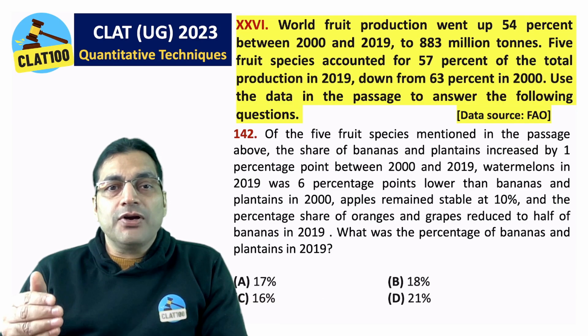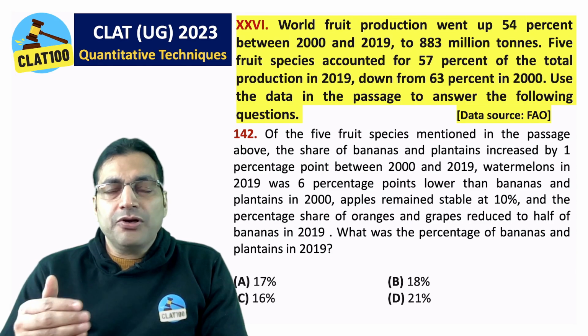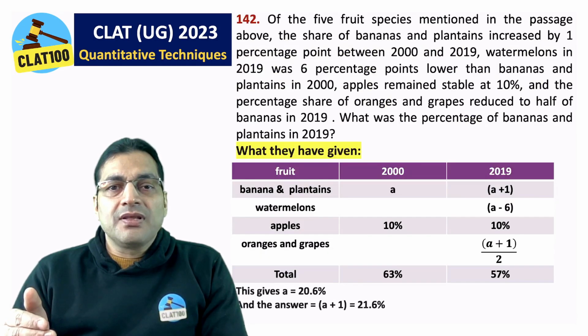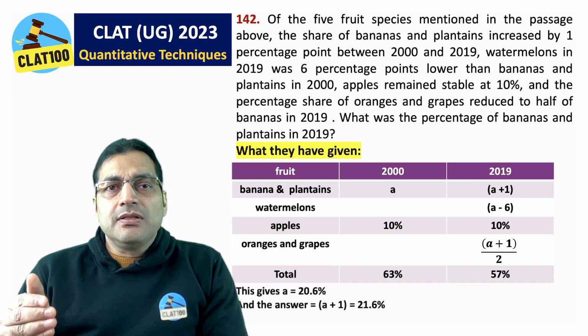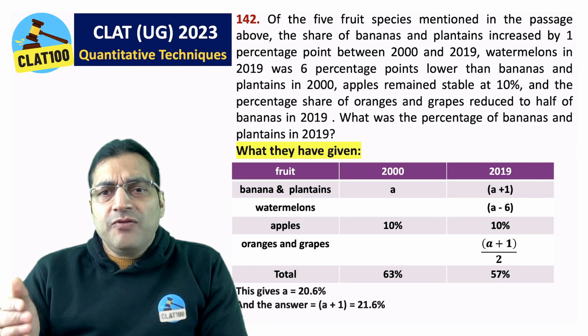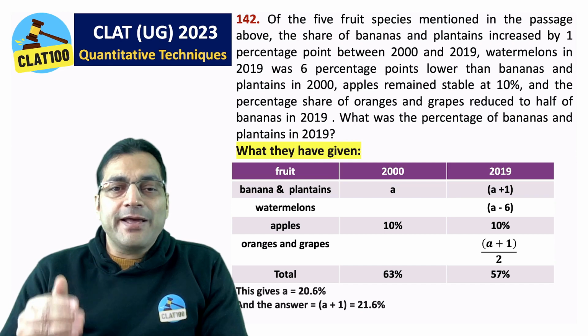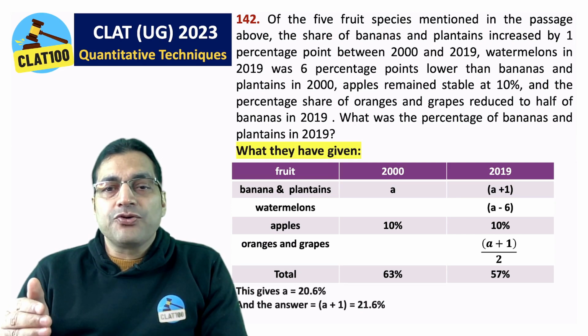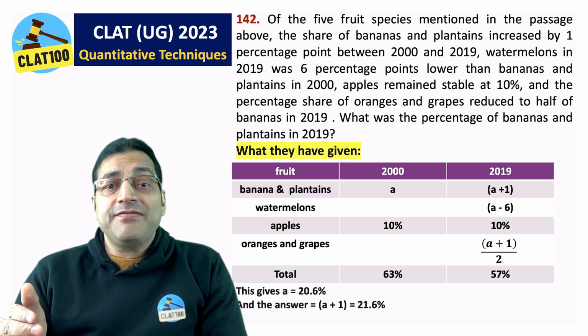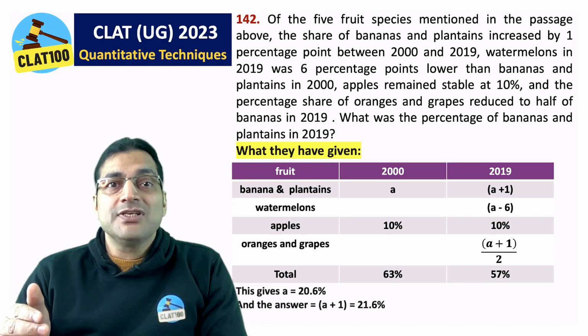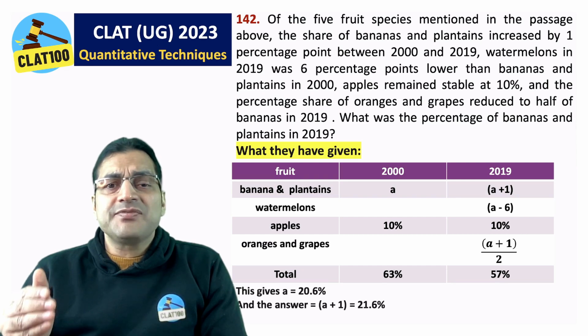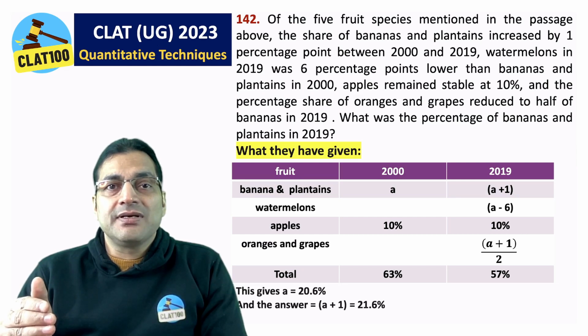Come to question number 142. I'm sure you have already gone through the question. The exact interpretation of what they have given is on your screen. Oranges and grapes, they reduce to a plus 1 by 2. If in year 2000, the percentage contribution of banana and plantains was A, this gives the answer as 21.6%.